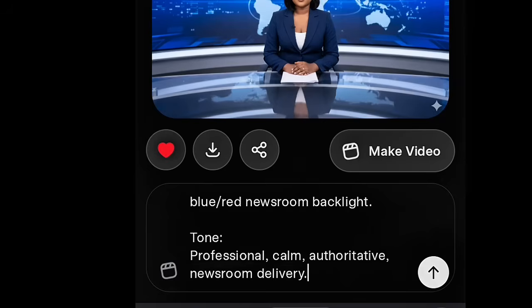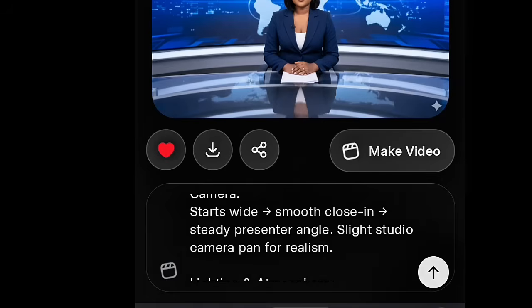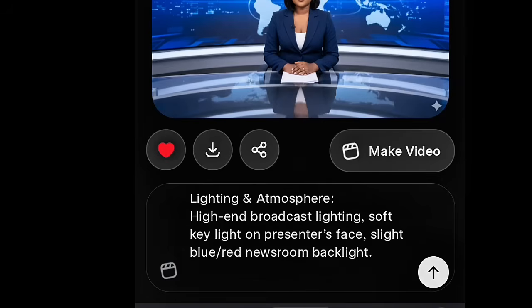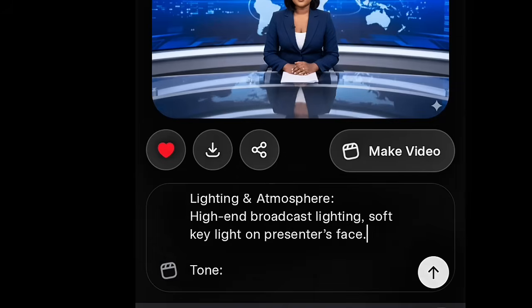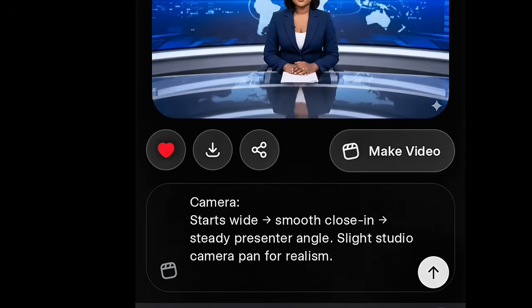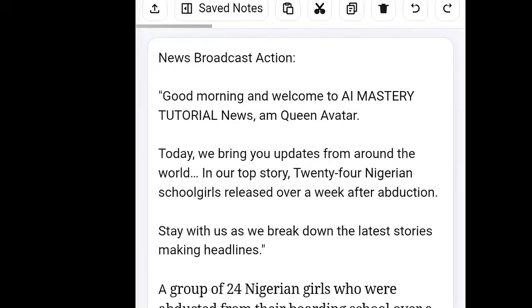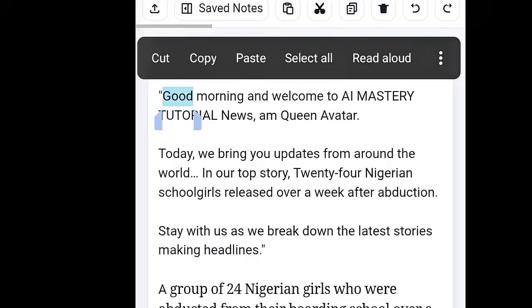So now we'll have the tone, we'll have the lighting. You can adjust anything you want to adjust here on the lighting. Okay, we'll have the lighting, we'll have the camera. Now, what about what the avatar will talk? What about what our presenter will talk? So for what our presenter will talk, we'll go back to our WordPad and copy what we want her to say. So now here in my WordPad, this is the first line we want her to say. I say, good morning and welcome to this. That's you introduce yourself. Now I copy it to this place.